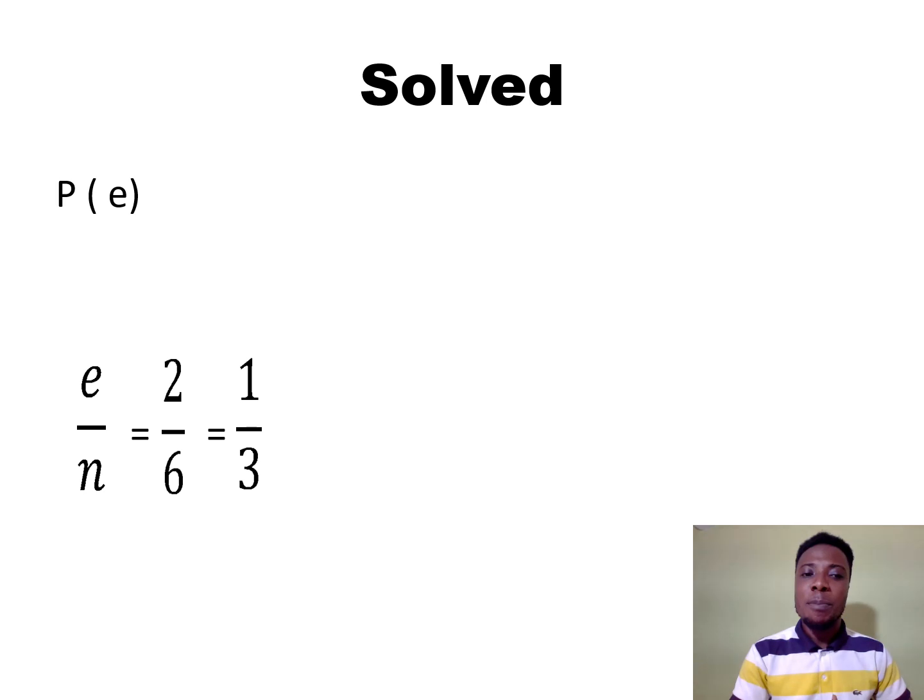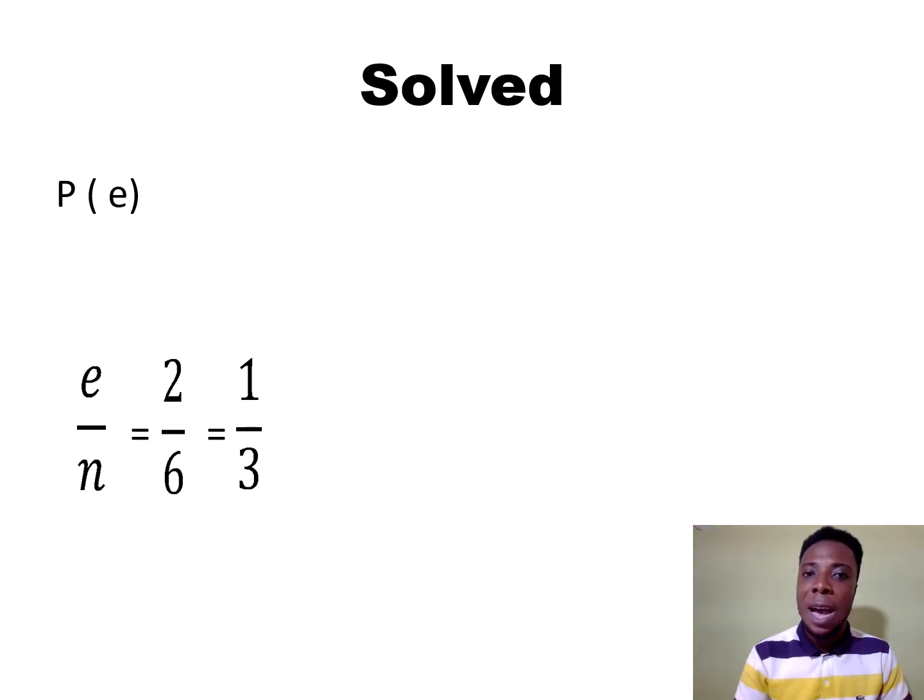Now let's solve it. P for probability equals E, that is the possible outcome, which is the 2, over 6. The 6 is the total number of outcomes. We shall have 1, 2, 3, 4, 5, 6, six times.